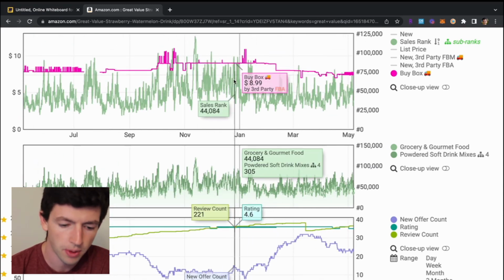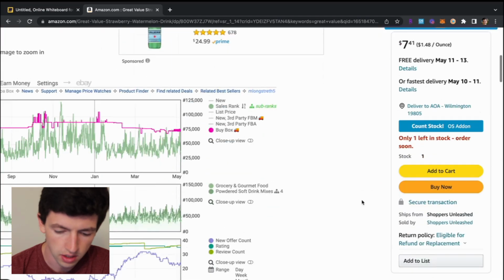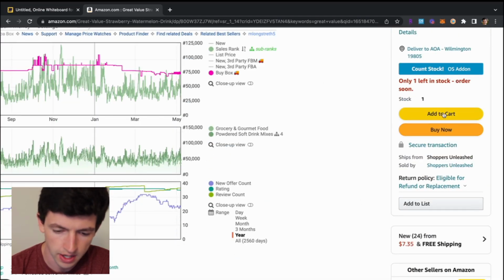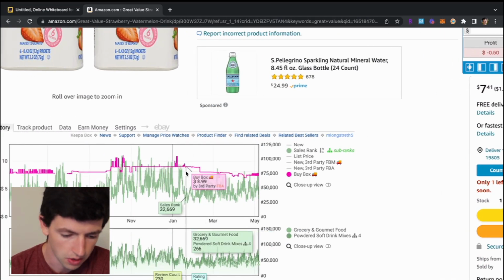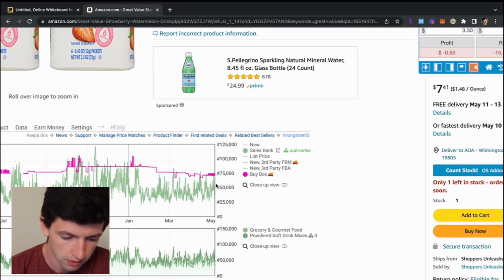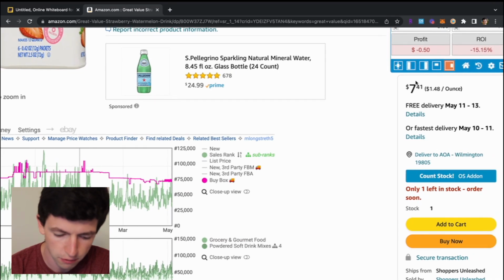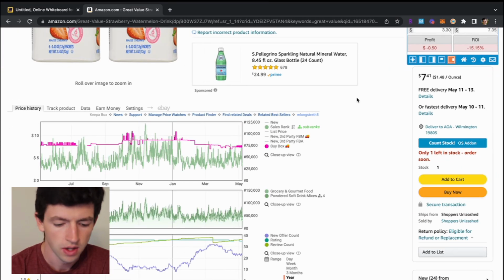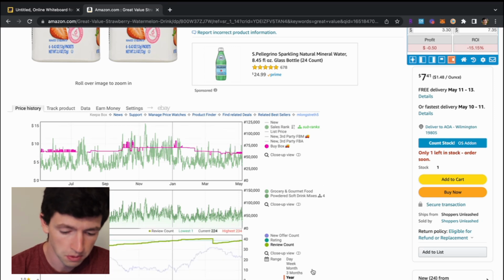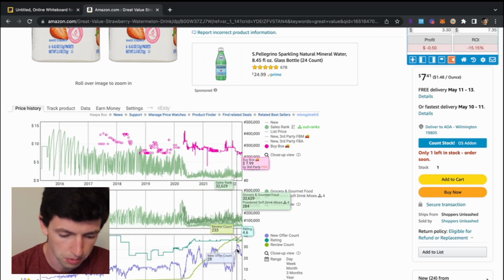So the buy box is right here, which is who's actually getting the sale if a consumer buys it, right? So the buy box price right now is $8.99. Right now, $7.41 current date, and we can see right up here, $7.41 right there as well. And then we can see literally the performance of it over time, right? The performance of the competition.